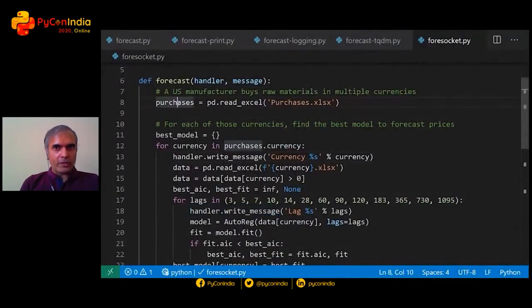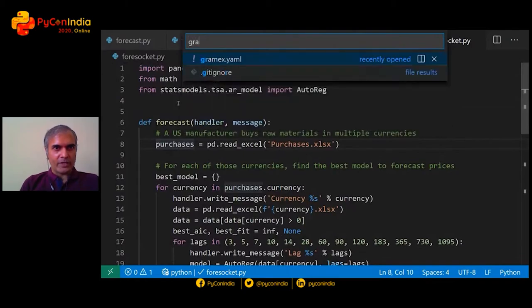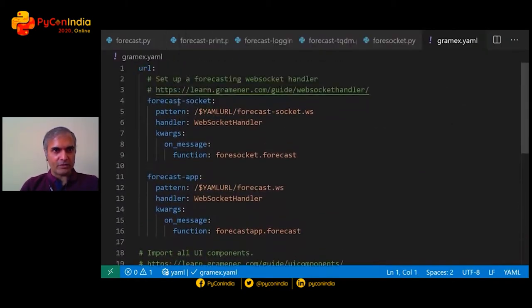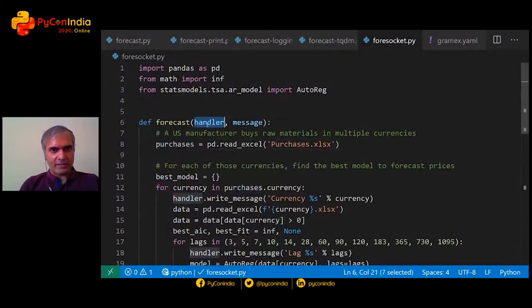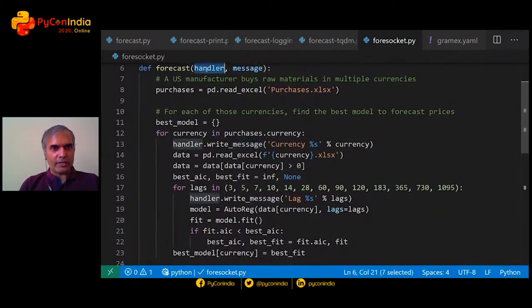Out here, the way Gramix is constructed, we've said whenever a message is received, run this function called forecast. And forecast gets a handler and the message. Now, we aren't really doing anything with the message. So all we have to do is, to the handler, just write whatever message we want.